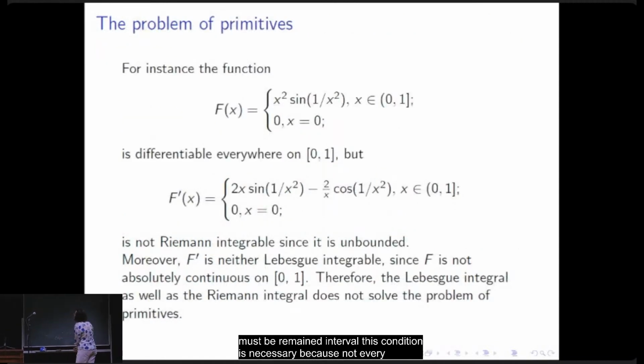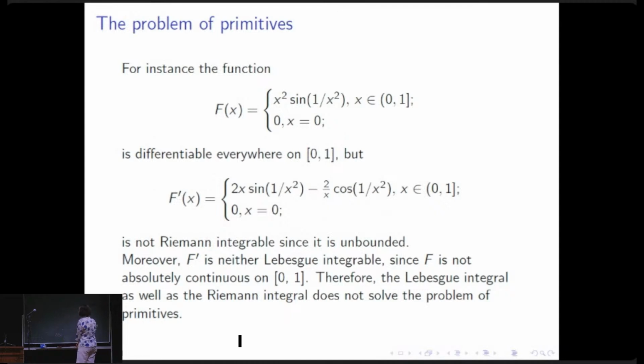And here is a well-known example of a function which is differentiable everywhere on the real unit interval, but its derivative is not Riemann integrable since it is unbounded, and it is neither Lebesgue integrable since f is not absolutely continuous on the real unit interval.